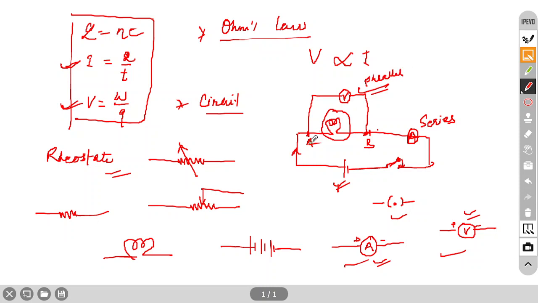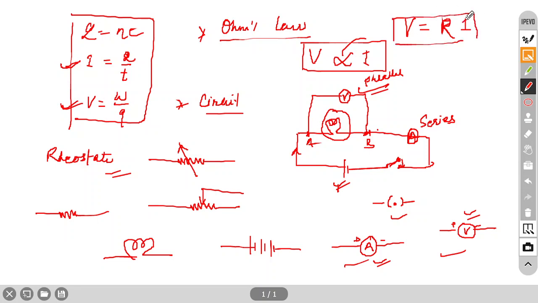Excuse me, sir. Yes. Sir, in Ohm's law, if V is proportional to I, then V is also inversely proportional to 1 by R, no, sir? V is proportional to I. If you remove this proportionality sign, you have to place some constant, resistance, then only you can write the equation. So V equal to IR. So yes, I equal to V by R. So it means I is inversely proportional to resistance.